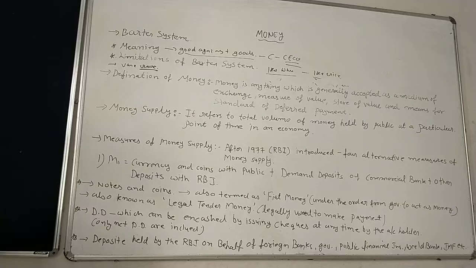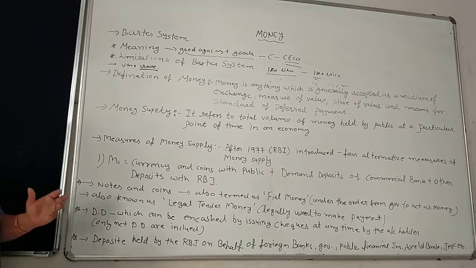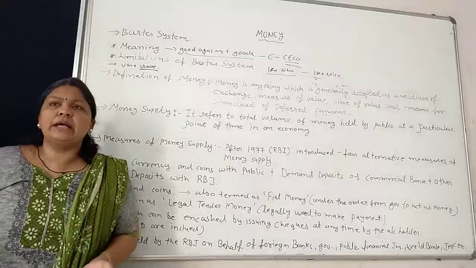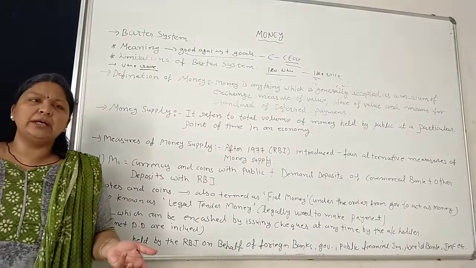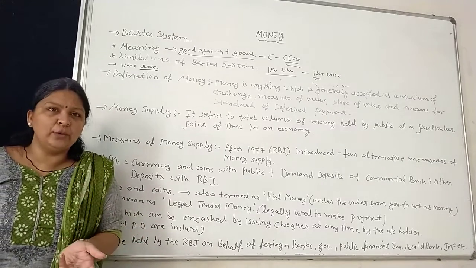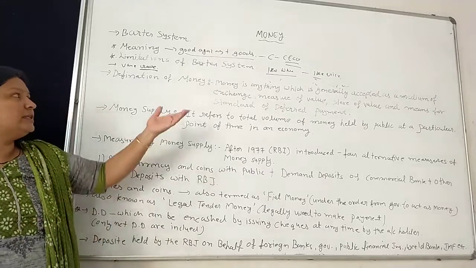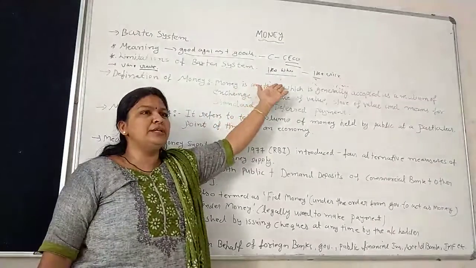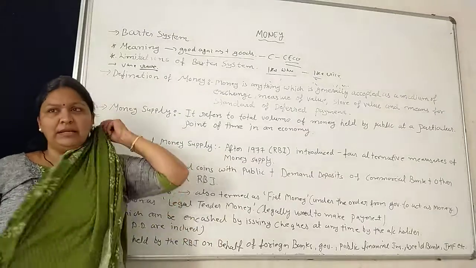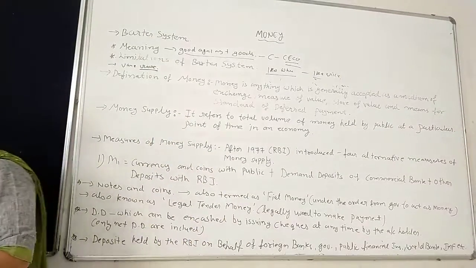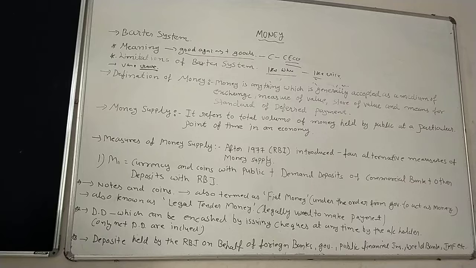Now the third limitation of barter system is lack of standard of deferred payment. Under the barter system, contracts involving future payment or credit transactions cannot take place because of the following reasons. Listen, deferred payment means the credit transaction. You all know about the credit transaction, it means goods given on credit. So it is very difficult. It is just like, right now you take the wheat, and the rest on credit you take other goods later. So it is not necessary that in future the goods having that much consideration are wanted.